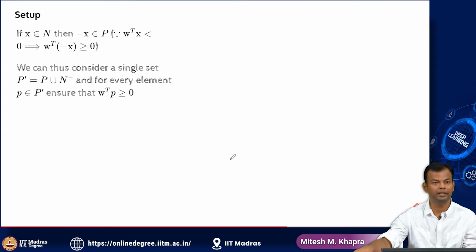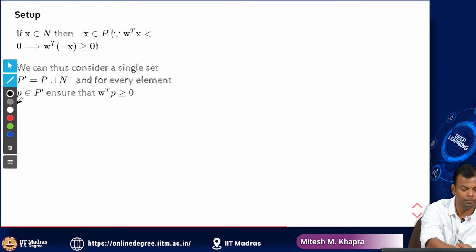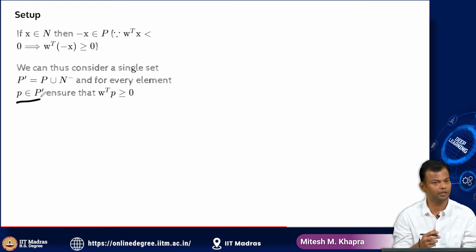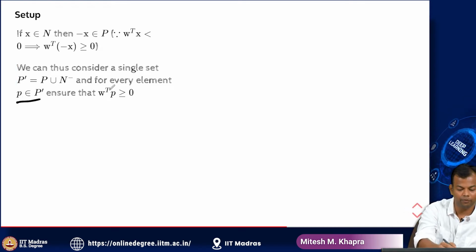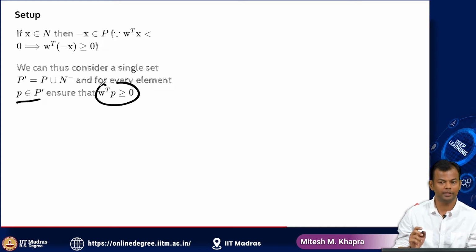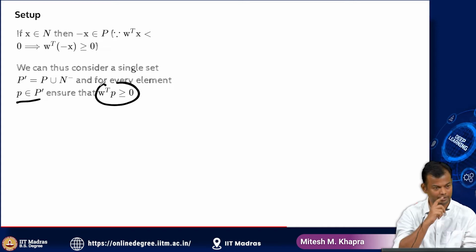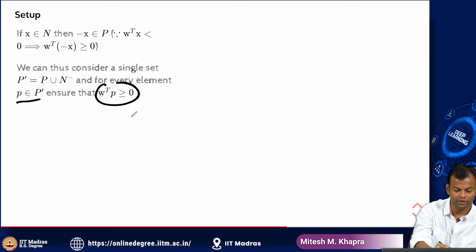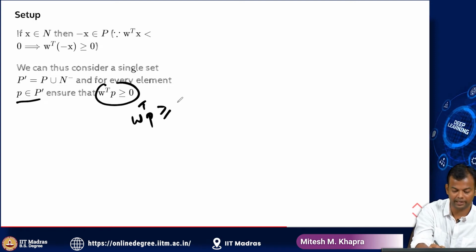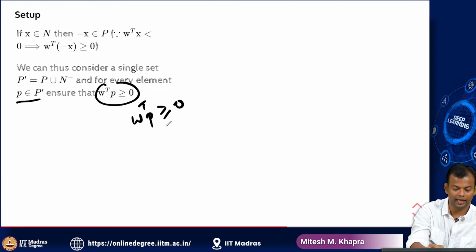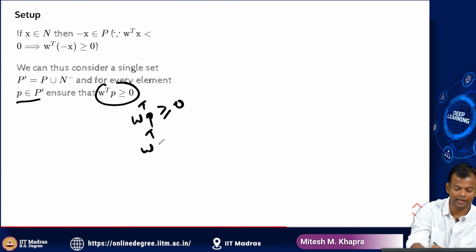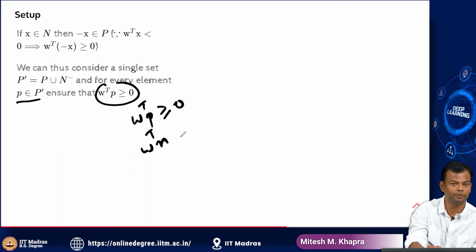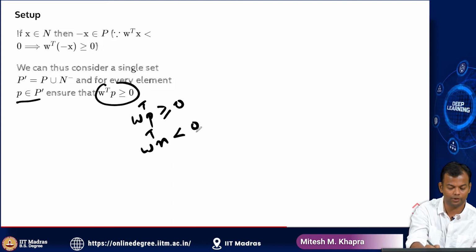And now for every point belonging to P prime, right, which is the union of P and N minus, I want to ensure that W transpose P should be greater than or equal to 0, right? So this is just changing the notation. So earlier I wanted W transpose P to be greater than or equal to 0, right? And W transpose N, which is a point which belongs to the negative set, should be less than 0, right?